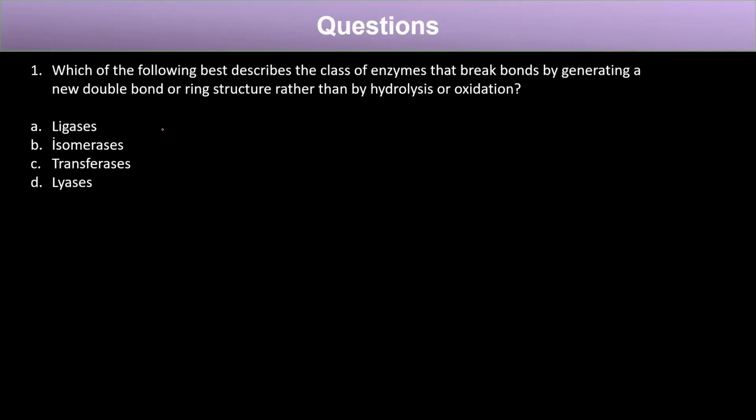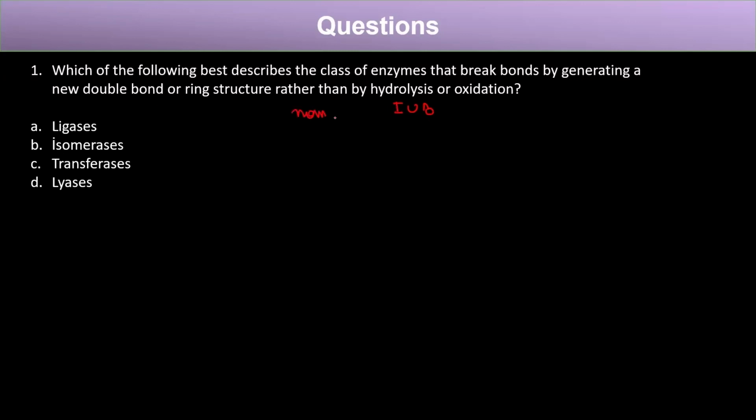So the first question is, which of the following best describes the class of enzymes that break bonds by generating a new double bond or ring structure rather than hydrolysis or oxidation? Okay, so we were studying the nomenclature of enzymes, and we saw that the most widely accepted nomenclature is by IUB, International Union of Biochemistry.